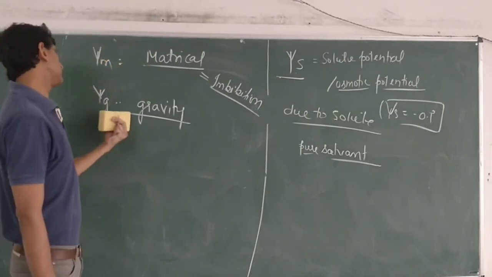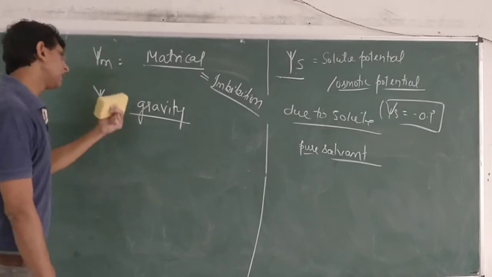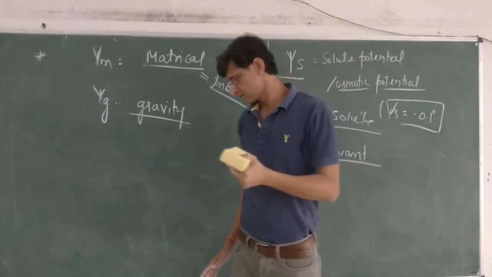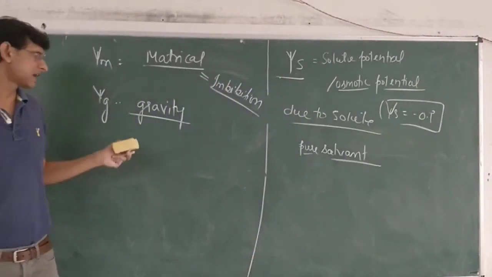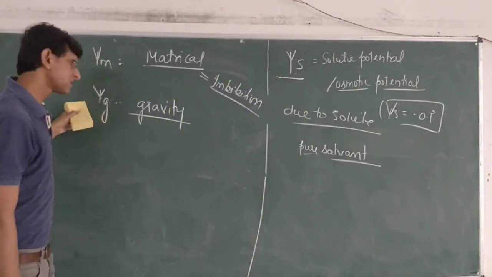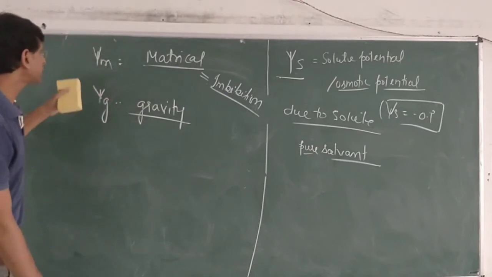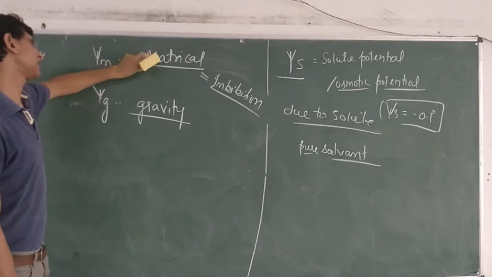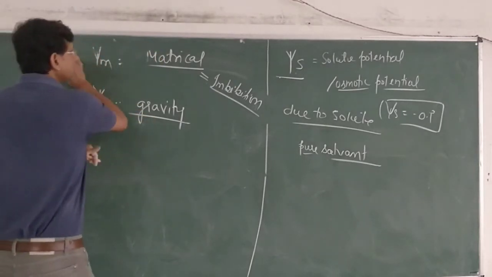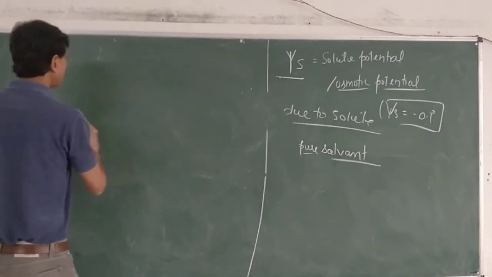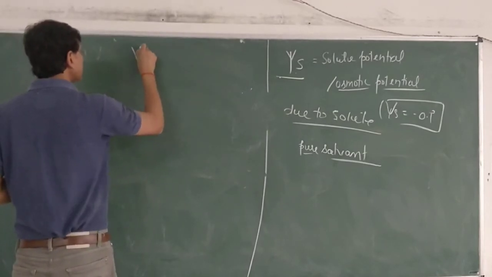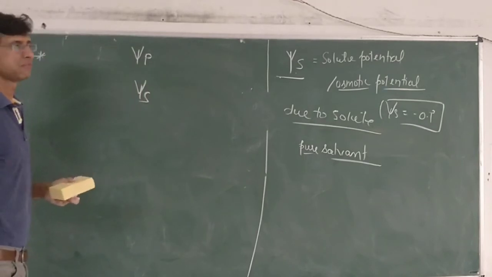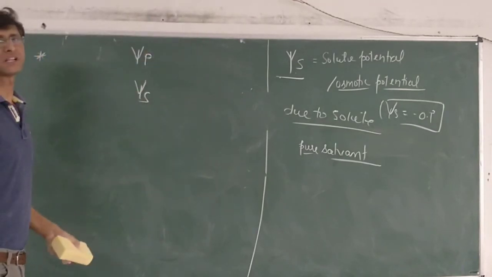Like that, the potential due to gravity is also applicable only at greater heights. Most plants do not attain such height, so we can ignore this psi g also. So after ignoring psi m and psi g, the matric potential and the potential due to gravity, we are left with only two potentials, psi p and psi s, which compose the water potential psi w.